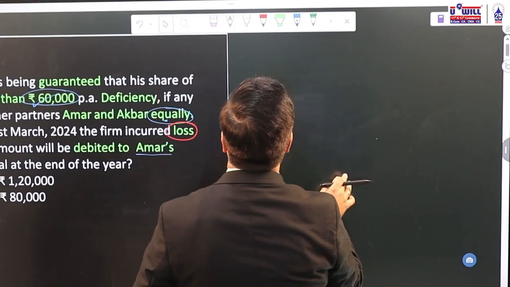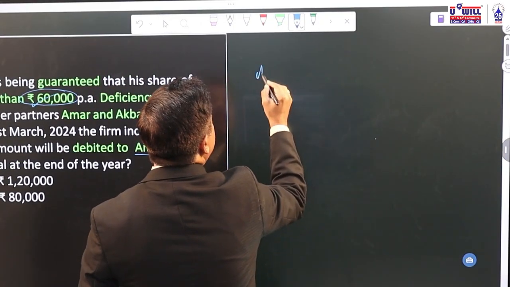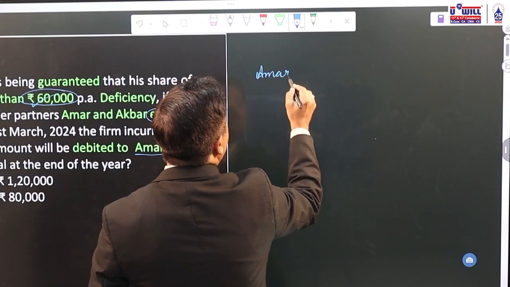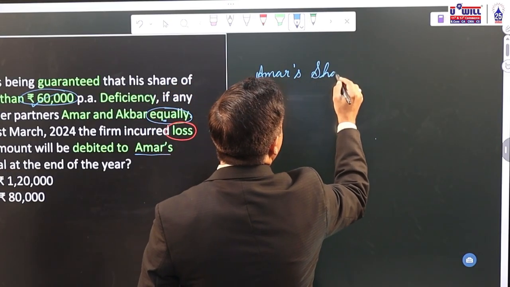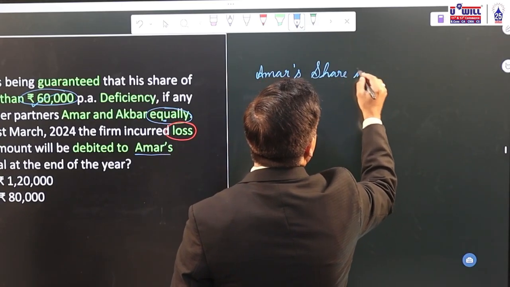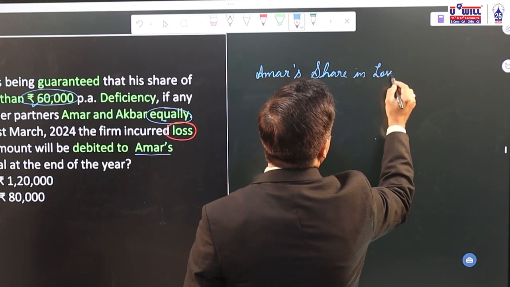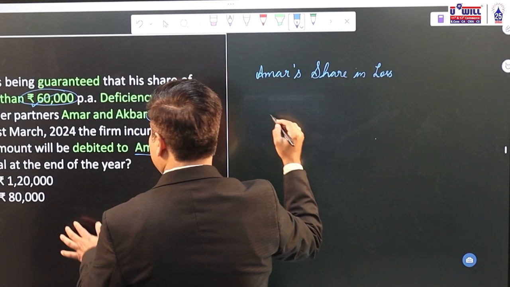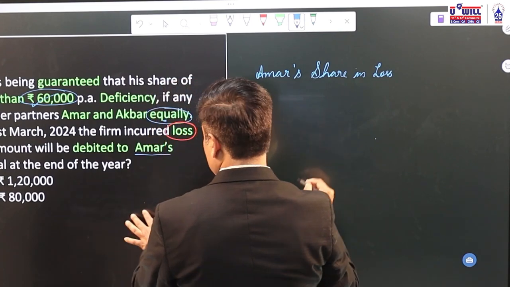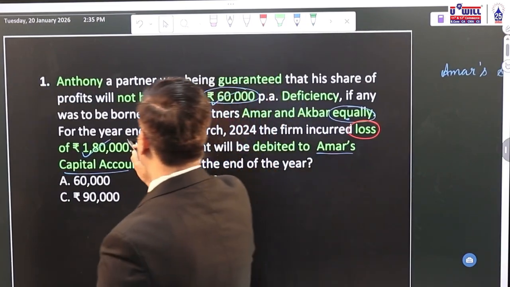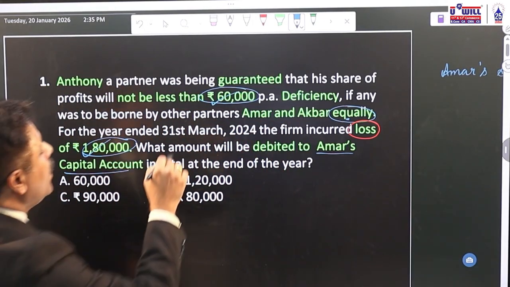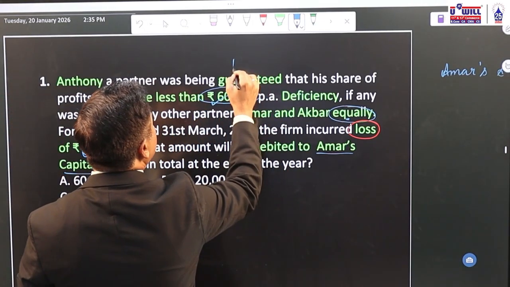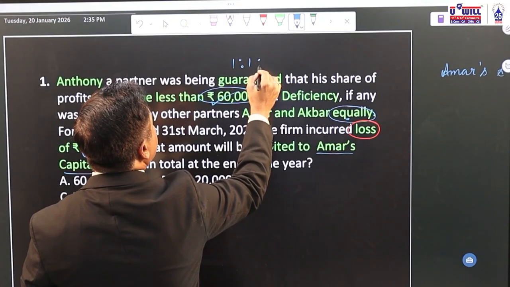Very first, what is Amar's share in the loss? For that we have to debit his account. Loss is 1,80,000. Is any profit sharing ratio given in the question? No. In absence of any profit sharing ratio, we'll assume the partners share equally.